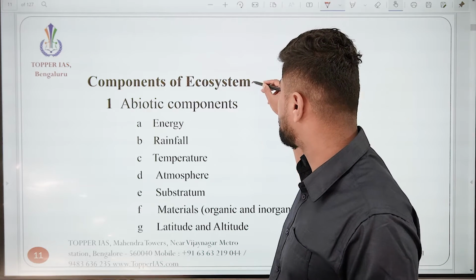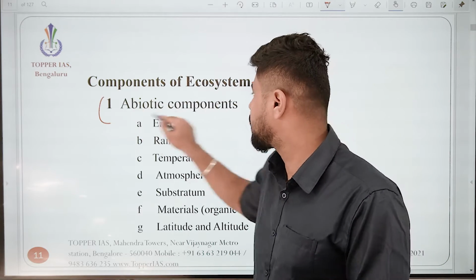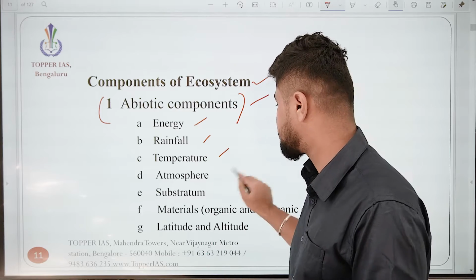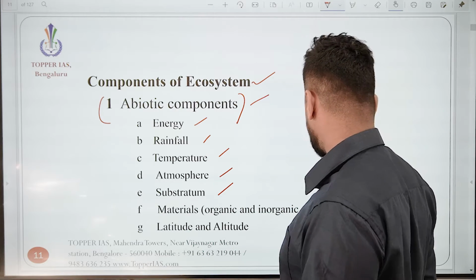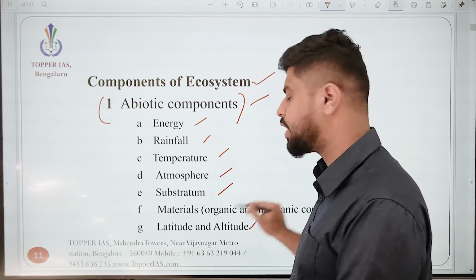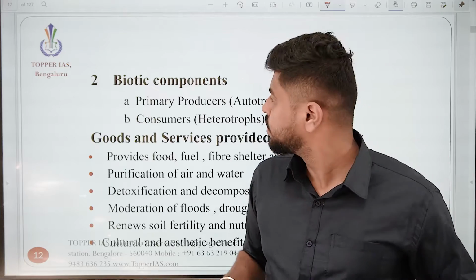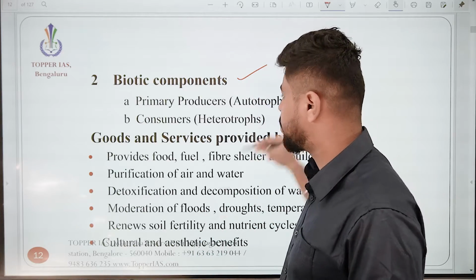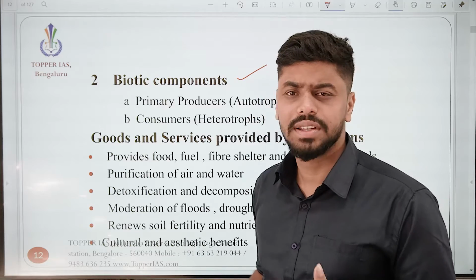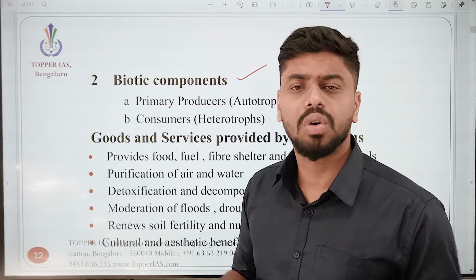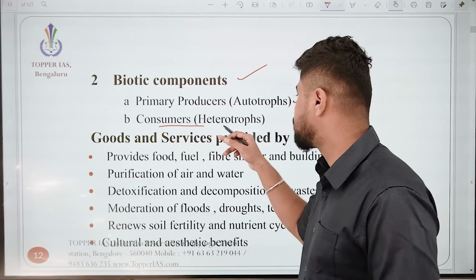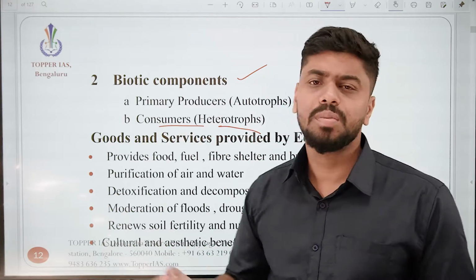So what are these components of ecosystem? First one is the abiotic components. Already discussed this: energy, rainfall, temperature, atmosphere, substratum, materials which are organic, inorganic, latitude and altitude. Next is the biotic components, that is you have the primary producers. What do you mean by primary producers? They are nothing but autotrophs. Autotrophs means which produce their own food. Next one is the consumers or the heterotrophs.